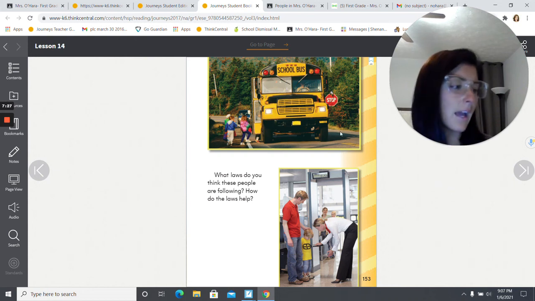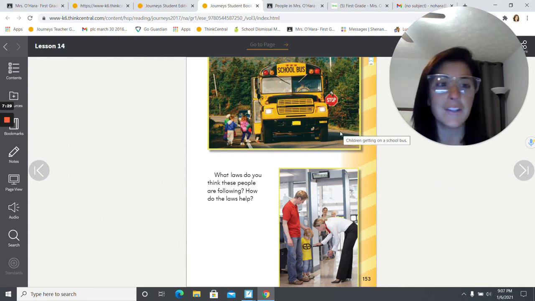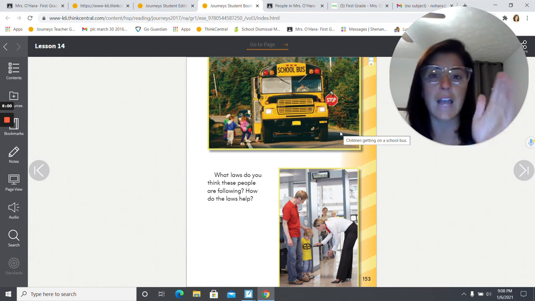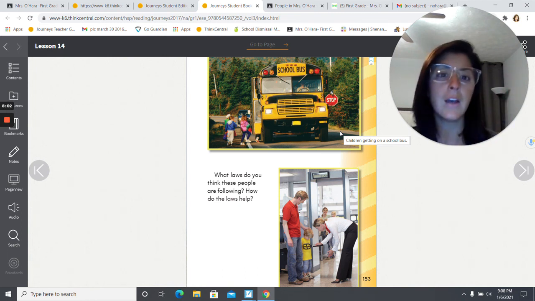So right here, we have a school bus, and this should be familiar to you, boys and girls, because you're used to doing this for school. And it's very important for the boys and girls to wait until the school bus has completely stopped and the door has opened before they start to get onto the bus. You want to make sure your bus driver is completely stopped. And another rule is that cars that are driving past the school bus, if they see the school bus with the stop sign out, it's a law that they must stop to let the kids get on the bus. Their cars are not allowed to drive past a school bus or go around it when it stops, just to keep the kids safe.